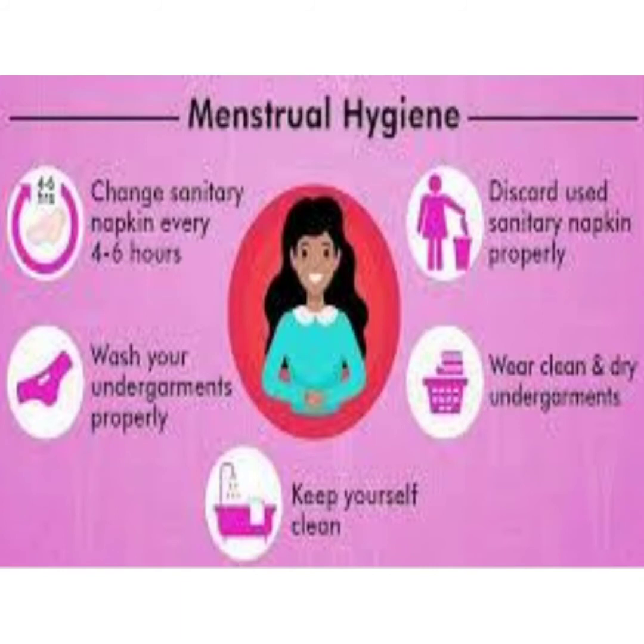Here we can see the summation of menstrual hygiene. What should a woman do? The woman should change the sanitary napkin once in 4 to 6 hours, wash her undergarments regularly, keep herself clean, discard the sanitary napkin in a proper manner, and wear clean and dry undergarments.